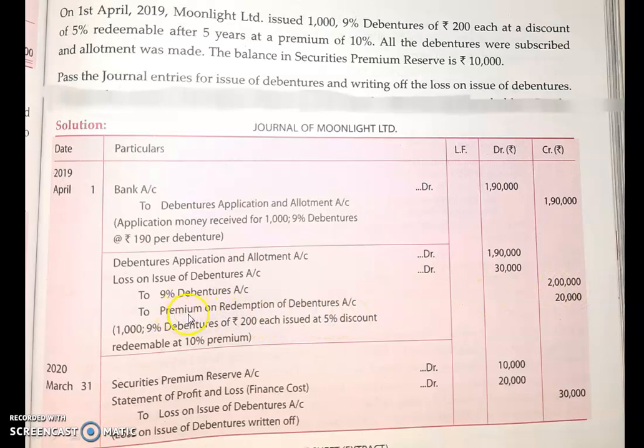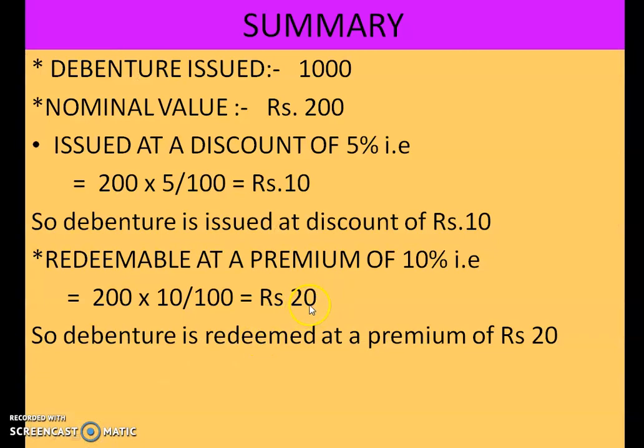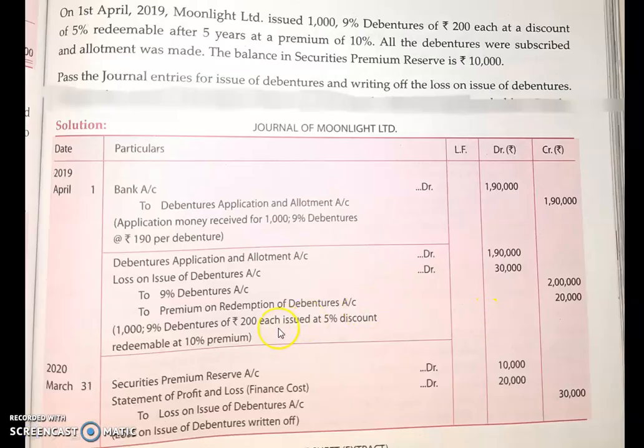And how to calculate premium on redemption of debentures? How was your premium amount? 20 rupees, isn't it? So to premium on redemption of debentures account, you have to calculate 1000 into 20. 20 is the premium, isn't it? So 1000 is the number of debentures. So 1000 into 20 will give you 20,000 rupees. So how much is your loss on issue of debentures?